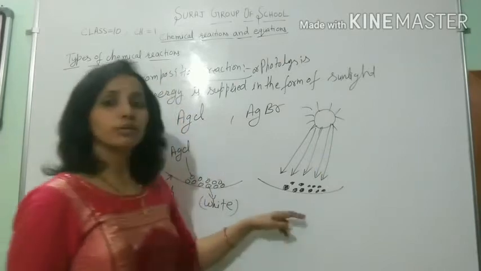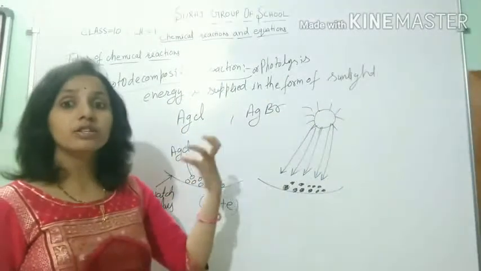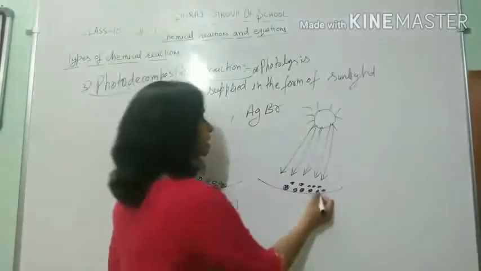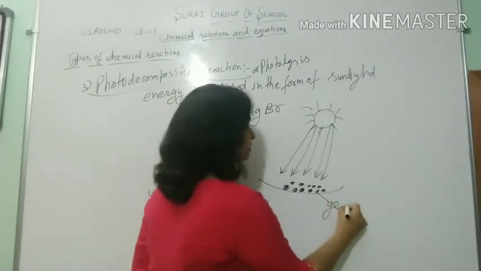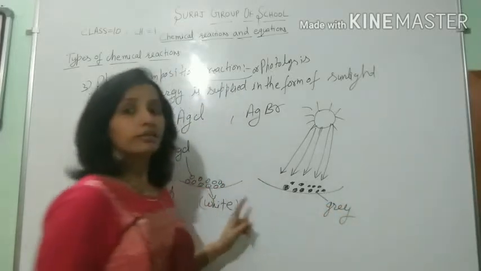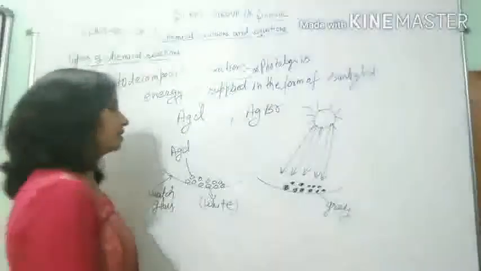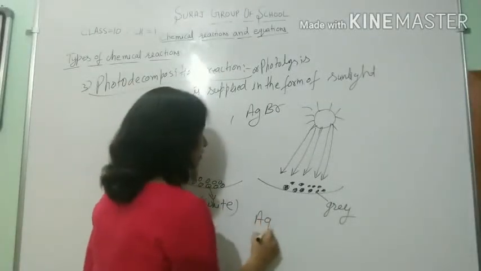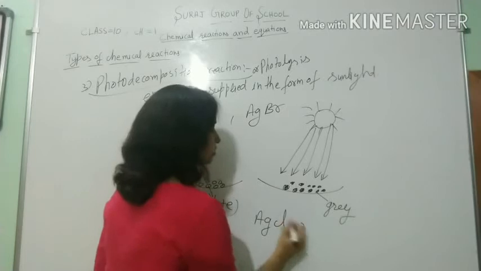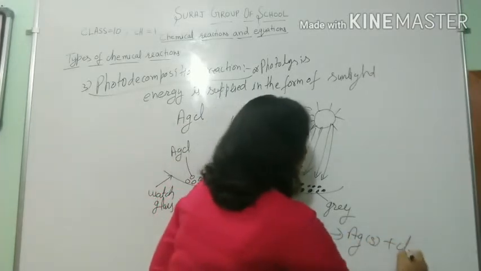In the presence of sunlight, this silver chloride starts decomposing. Its color changes to grayish. The white color of silver chloride changes to grey color. Silver chloride is decomposed to silver and chlorine.